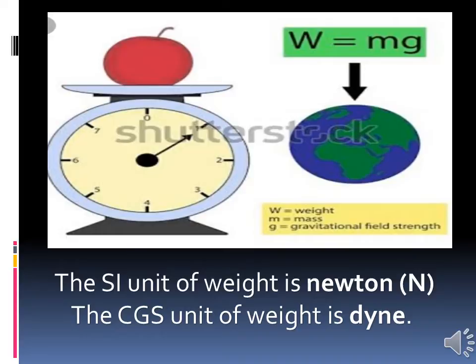So the mass and weight are different. Mass is the quantity of matter contained in a body, and weight is the force that the earth exerts on that body. Is this clear to everyone?